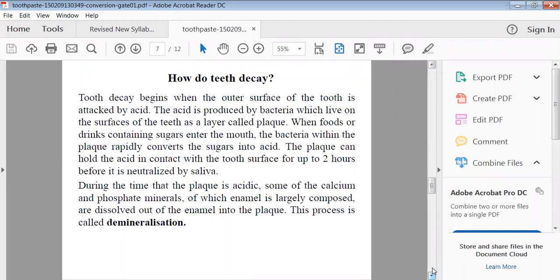Such fluoride agents will help to remove this kind of plaque by a demineralization process.